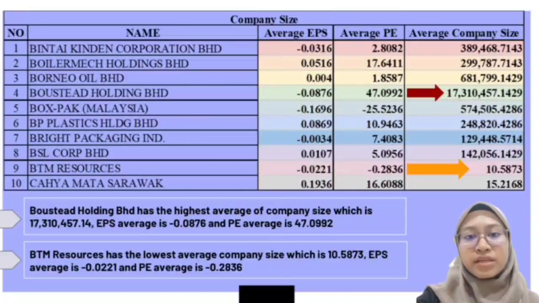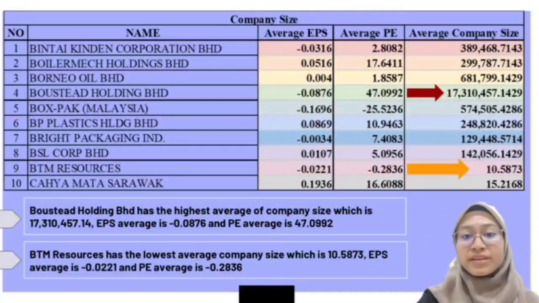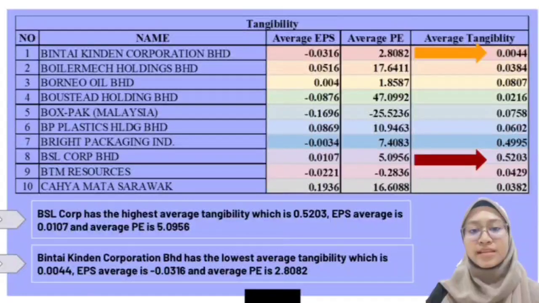Its EPS average is negative 0.0221 and its PE ratio average is negative 0.2836. It shows that if the selected company size increases, the earning per share and price to earning ratio fall during these 7 years.